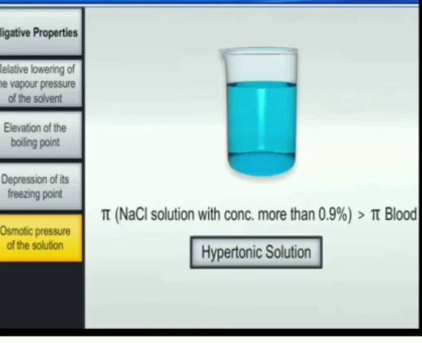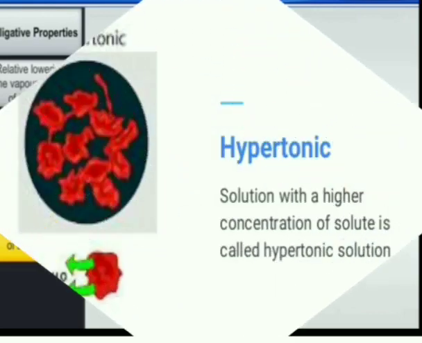If the NaCl solution has a concentration of more than 0.9%, then what will happen? The pressure outside a cell is higher. The pressure inside a red blood cell is lower. We know that according to osmosis, the solvent molecules will move from low concentration to high concentration. So here inside a cell there is low concentration, and outside a cell there is high concentration. So there will be movement of solvent particles from inside to outside here, and such solutions are said to be the